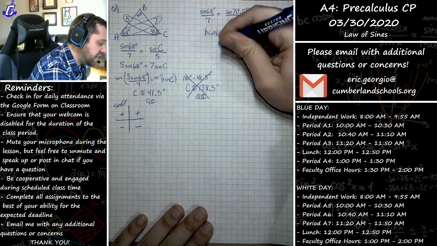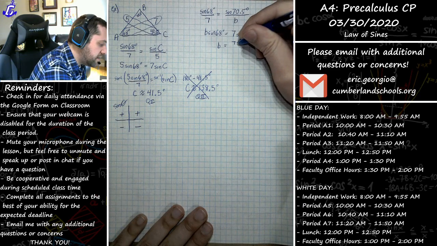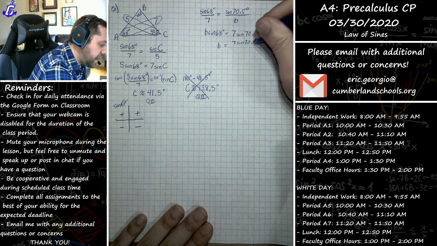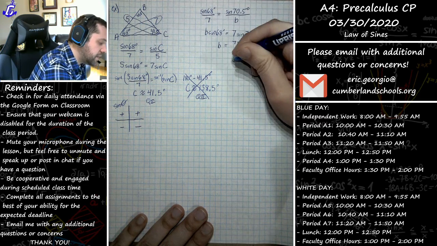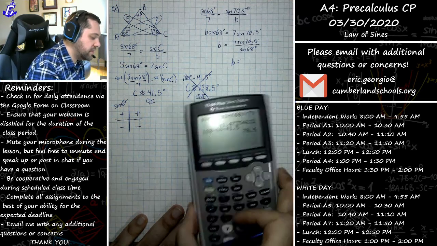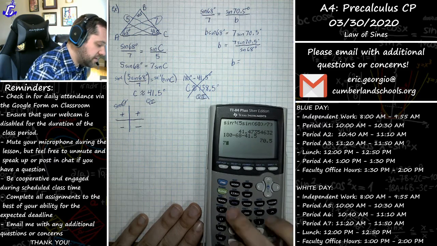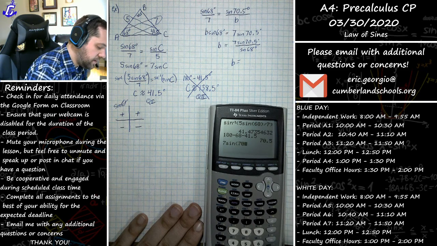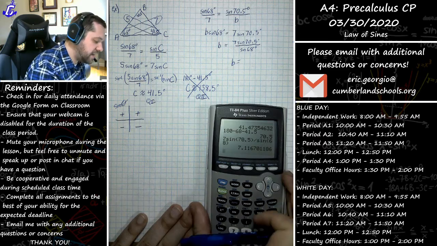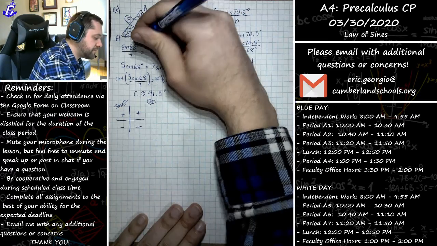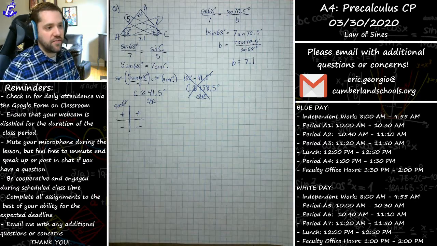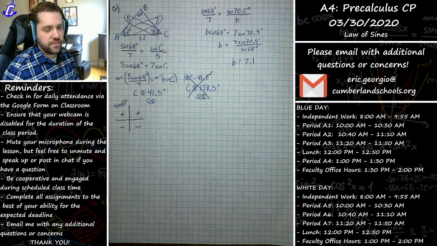Divide both sides by the sine of 68, you get B equals 7 sine of 70.5 divided by sine of 68. We would plug that into a calculator, and we get about 7.1. Okay? And we were now able to solve for all angles and sides of that triangle.